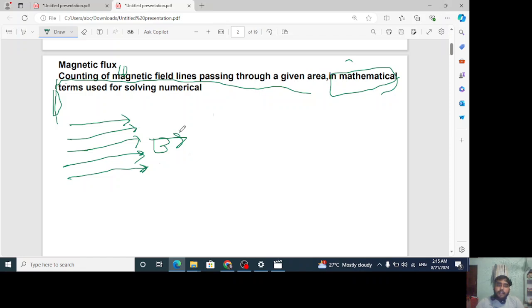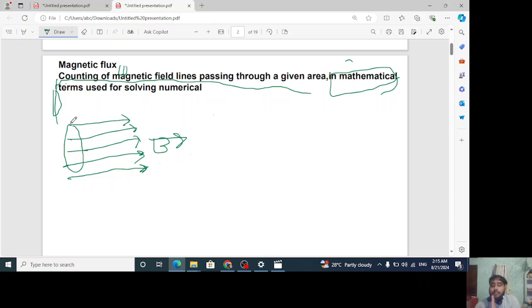And now we have a coil. Understand one thing. Now we have a coil here, which is placed like this only along this. Its area of cross section is A. Understand? It is placed like this. Don't be confused. This coil is placed this way.